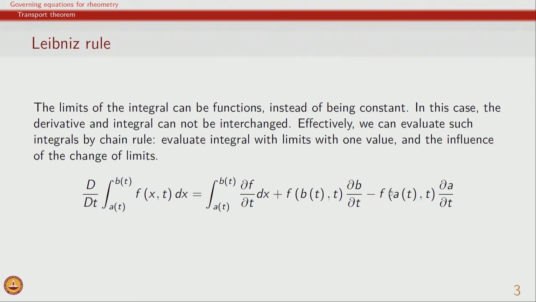Similarly, the other combined term is the value of the function at the other boundary and the rate of change of that boundary. When the boundaries are fixed, and a and b are constants that do not change with time, these terms go to 0, and in that case we can interchange the integral and the derivative sign, and this integral is equal to this integral.